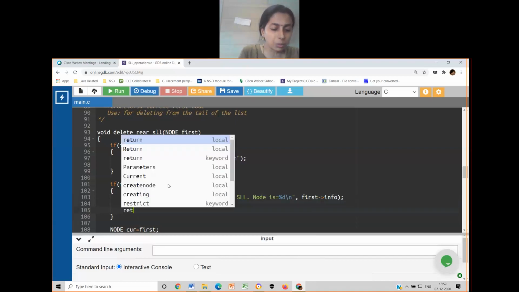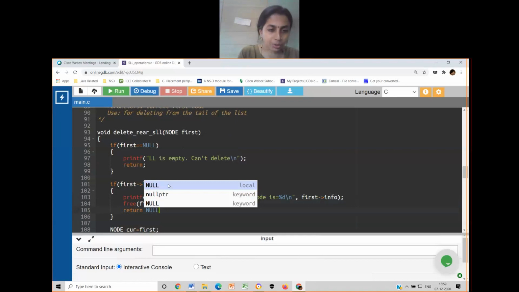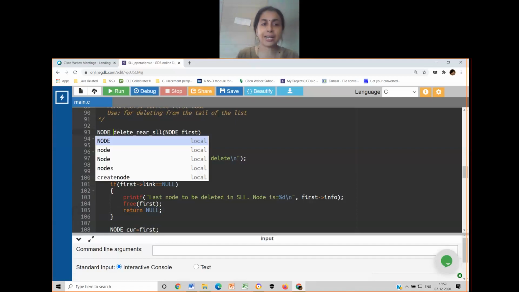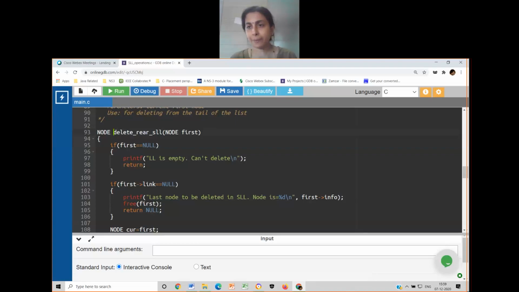And what should I return? I should return a null, indicating I do not have anything left after doing this. So when I'm returning null, I cannot have void as the return type. This is the reason why I had given it like this. What was the return type given initially?